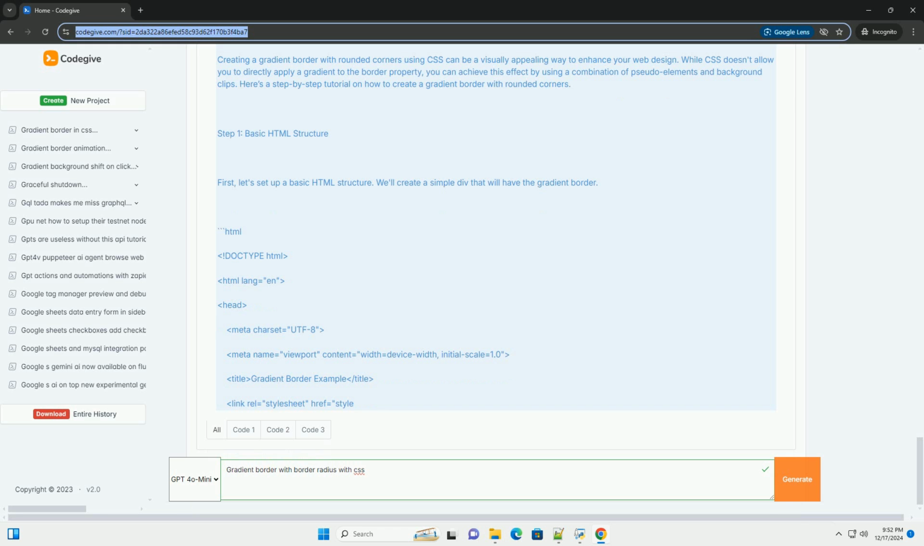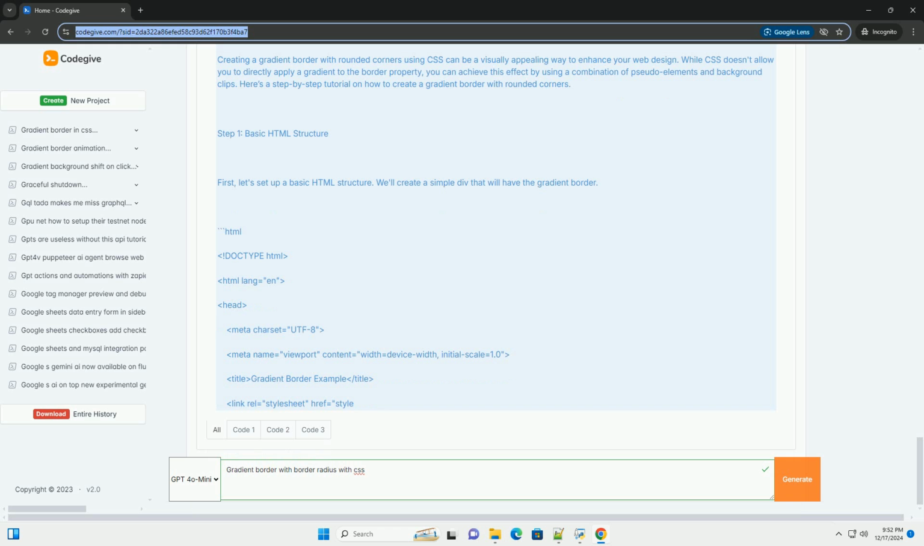Creating a gradient border with rounded corners using CSS can be a visually appealing way to enhance your web design. While CSS doesn't allow you to directly apply a gradient to the border property, you can achieve this effect by using a combination of pseudo-elements and background clips. Here's a step-by-step tutorial on how to create a gradient border with rounded corners. Step 1. Basic HTML structure. First, let's set up a basic HTML structure. We'll create a simple div that will have the gradient border.